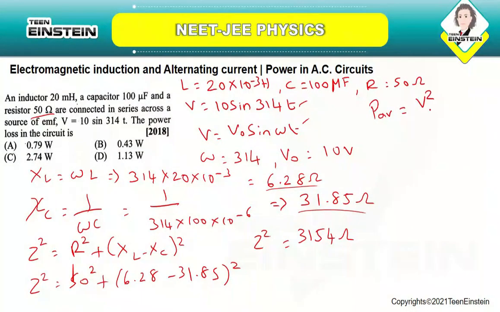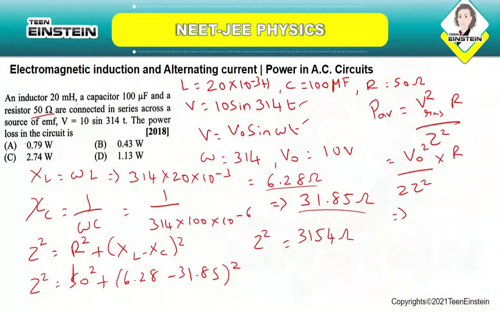P average will be V square RMS R by Z square. Okay, so which is equal to V naught square by 2 Z square into R. So V naught square is 100 into R is 50 divided by 2 into 3154.